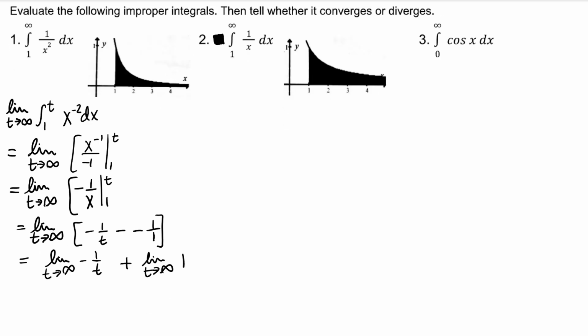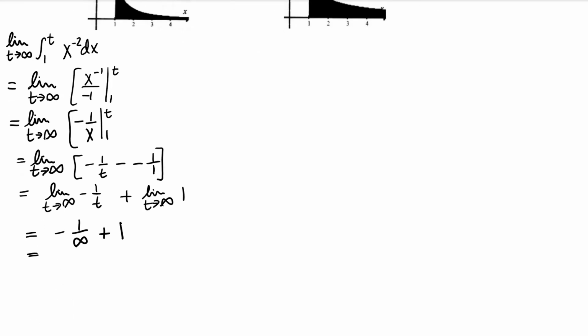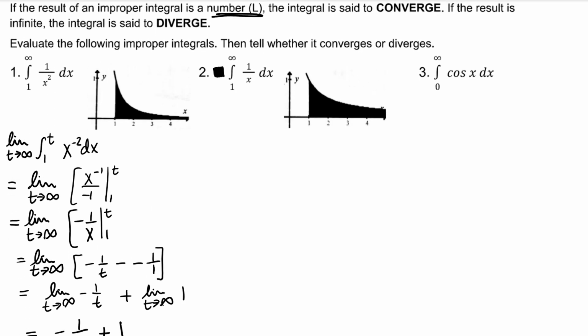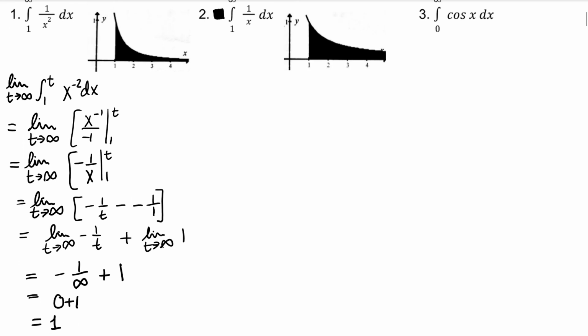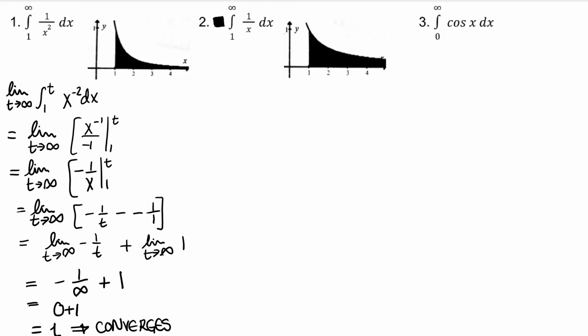Now evaluate the limits. Negative 1 over infinity is equivalent to 0. So this improper integral has a value of 1. 1 is a number. It's not infinity. Therefore, this integral converges. Let's try number 2 in the same way.